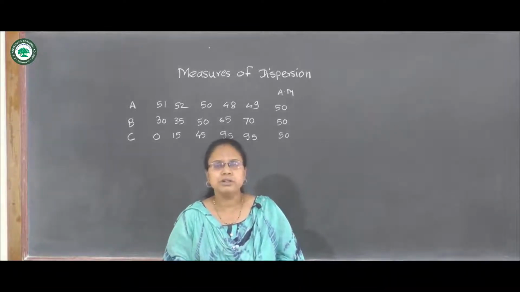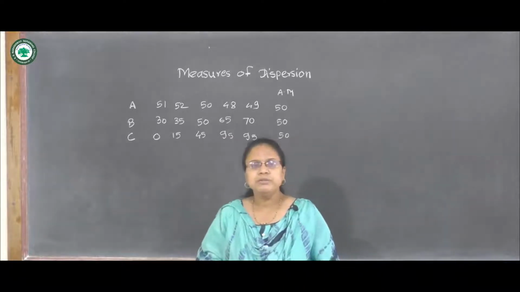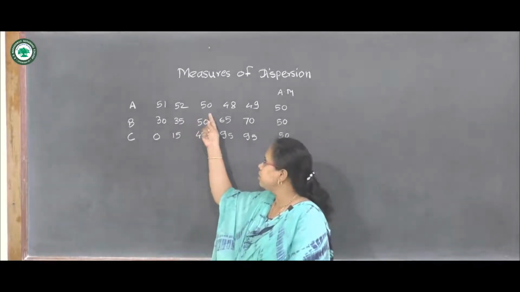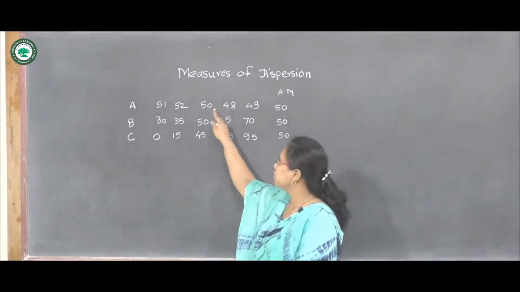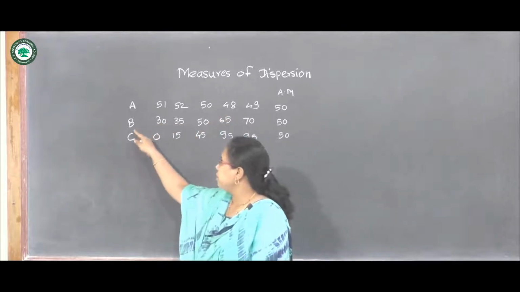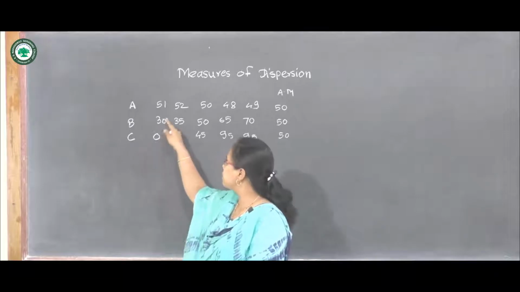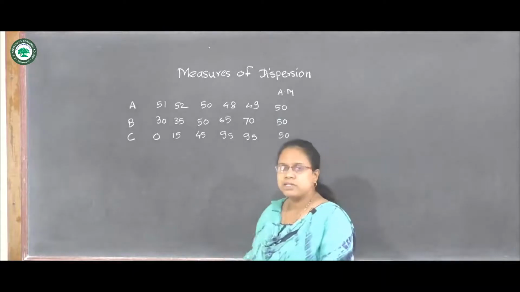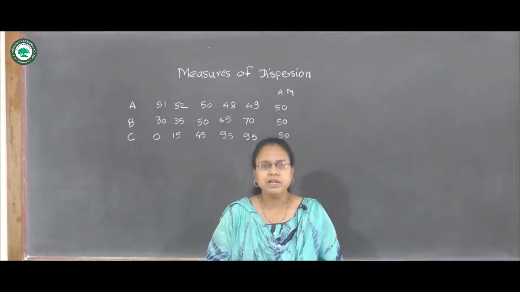So here we cannot conclude anything about the students A, B and C. But we can see that the variation between the marks for each student is different. Here A is the more consistent student, so he has got similar marks, and B is less consistent than C. C has failed in one subject and he has got 95 marks in 2 subjects. So here we cannot measure the variation between these marks.